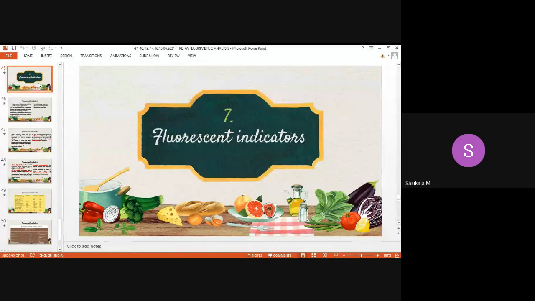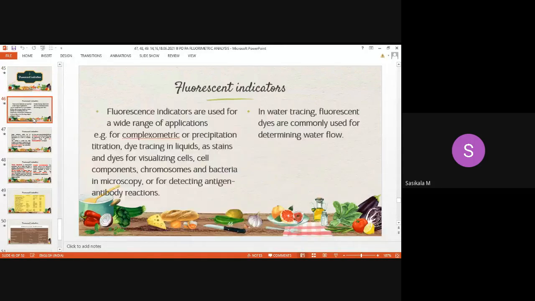And one more part is left to discuss, that is fluorescent indicators. The role of fluorescence indicators is to convert a non-fluorescent compound to a fluorescent compound when the indicators are used, and they can be analyzed by the plurimetric method. And it is widely used in titrations also, where all indicators are fluorescent dyes only, so that it combines with the analyte and gives the color change during the titration. It gives the color change to detect the endpoint in the titration.